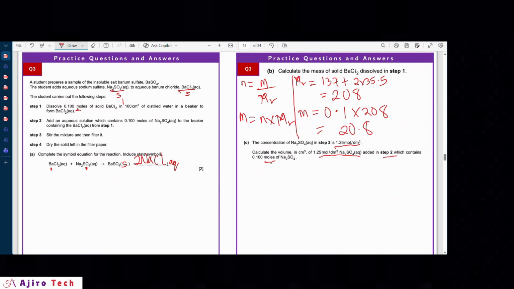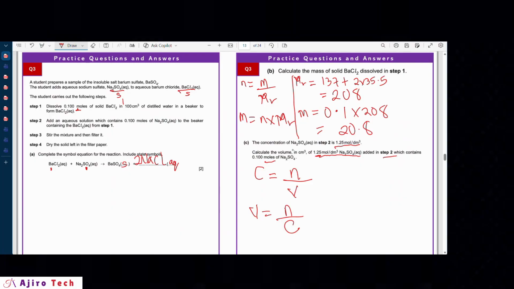So we want the volume, and remember, there's a relationship between concentration and volume, right? And that relationship is concentration is equal to the number of moles divided by the volume. However, we need the volume, so volume would be number of moles over concentration. All right, so that would lead us to the answer. So do we have the number of moles?